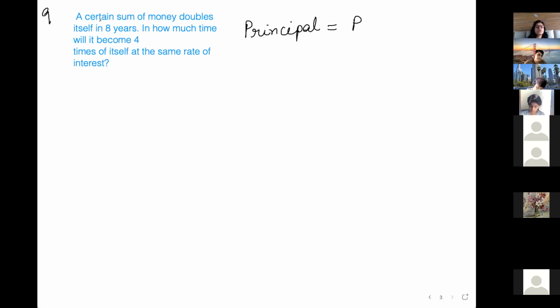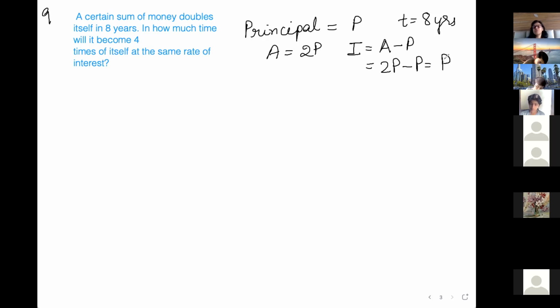तो amount is money doubles itself in 8 years. Time is 8 years. Amount is equal to 2 times of P. Okay. So what is interest? Interest you can find out. Interest is amount minus P. So interest is how much? 2P minus P, which is equal to P only.